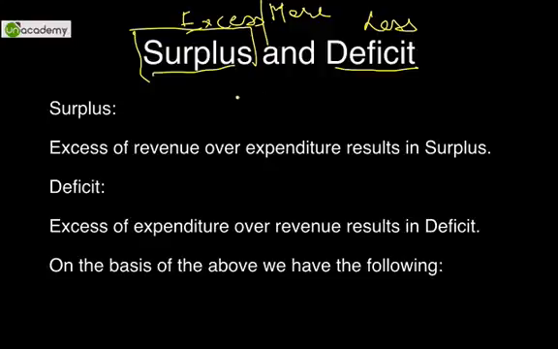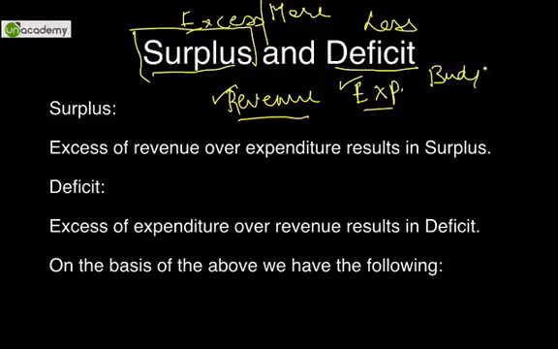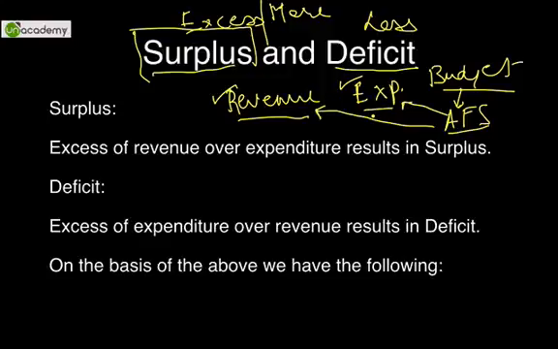So from a fiscal policy point of view, we have two types of concepts, as we discussed in the earlier part: revenue and expenditure. On the last working day of February every single year, you may have seen that the government declares a document which is loosely known as the budget. As per the constitution, the same document is known as the annual financial statement. What we quote in the annual financial statement are the expenditures as well as the revenues.